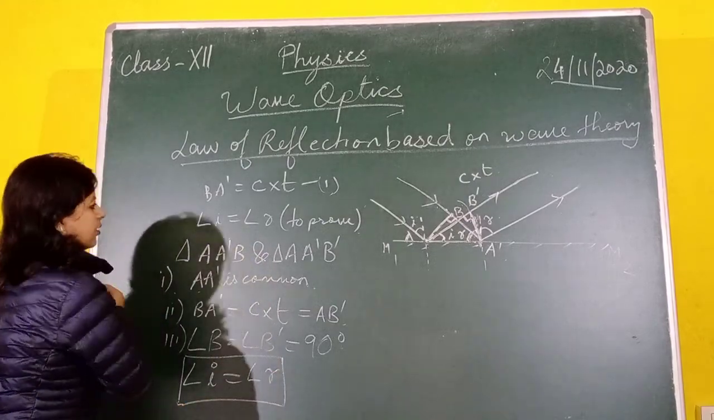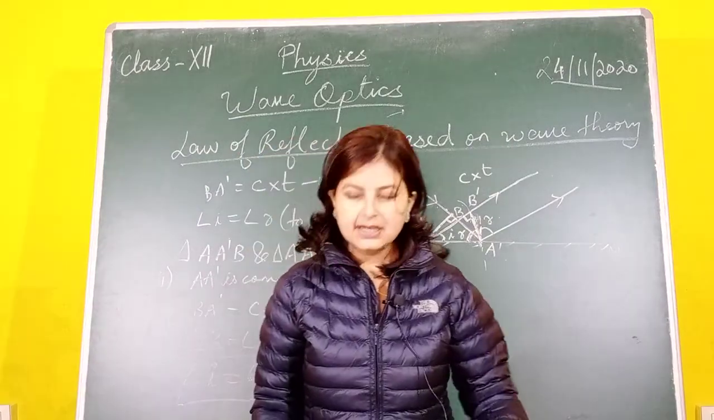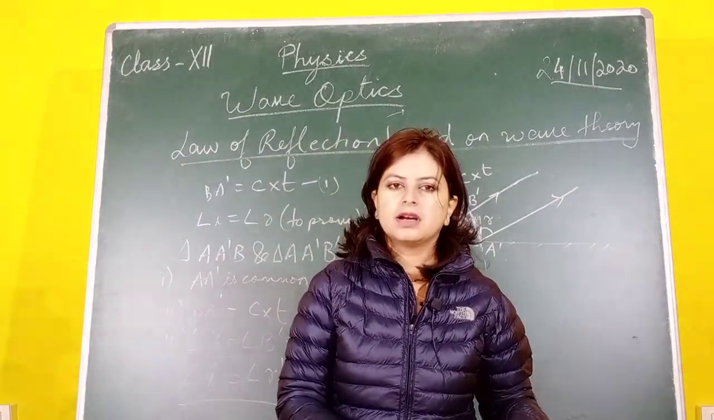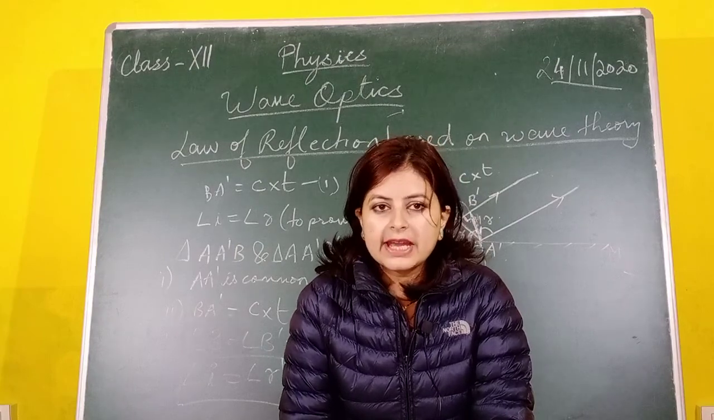This is the first law of reflection, proved. And the second law states that the incident ray, the reflected ray and the normal all lie on the same plane. How can it be proved?